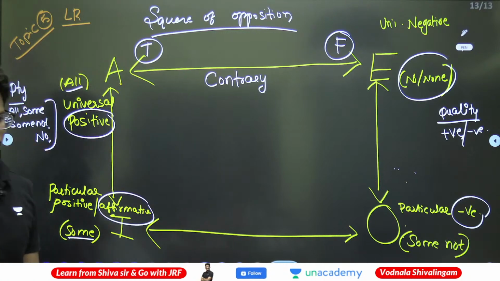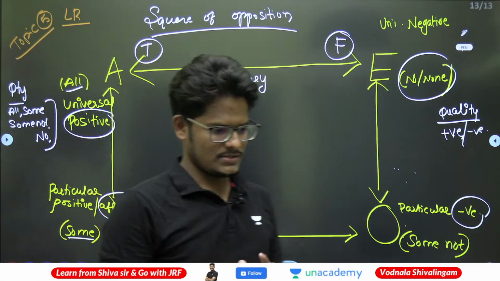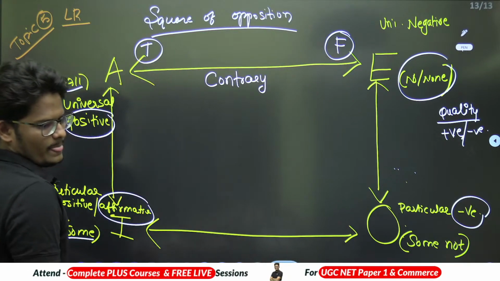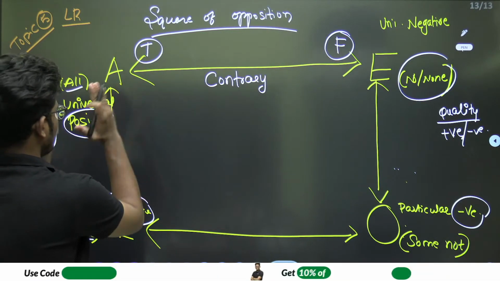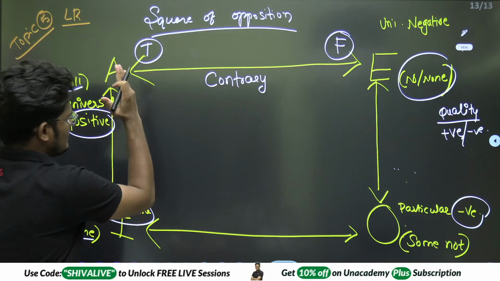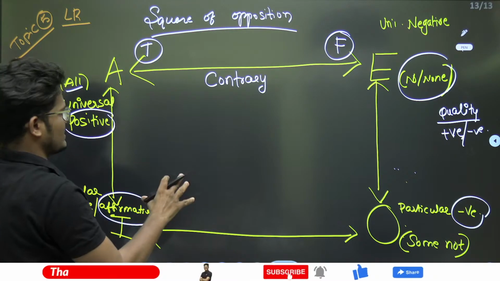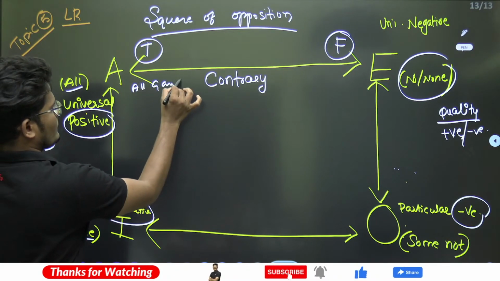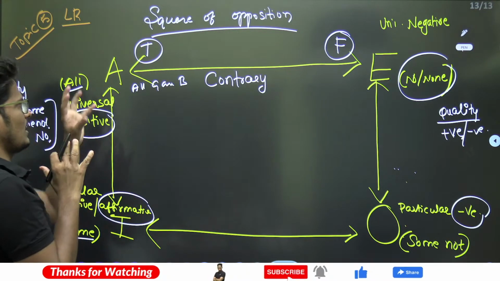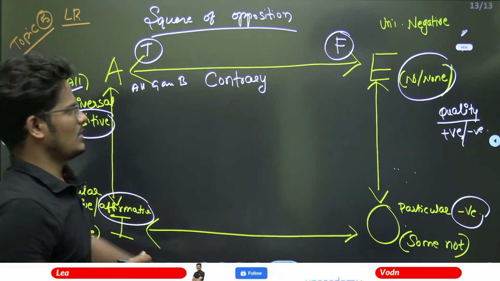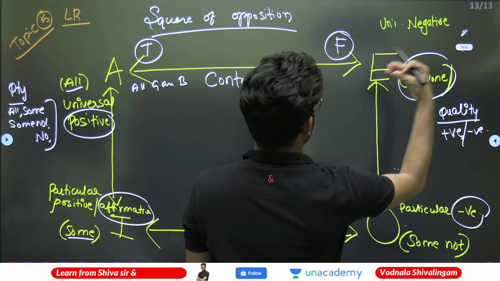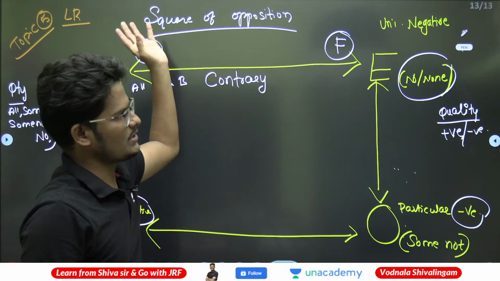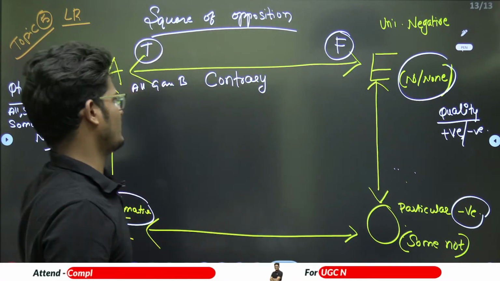For example, if it is true that all girls are beautiful, then no girls are beautiful is a false statement. Correct? If all girls are beautiful is a true statement, no girls are beautiful is a false statement.